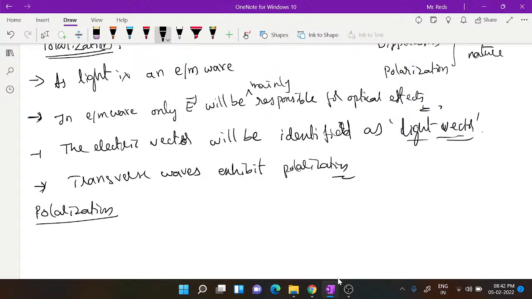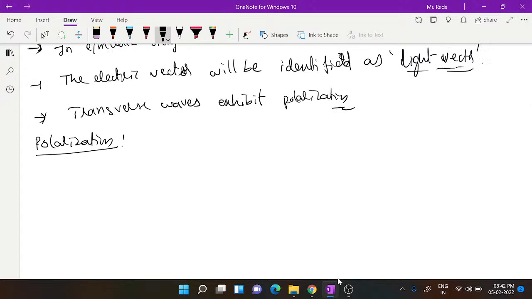So, first of all, what is polarization? To understand this, you first need to have an idea about what is unpolarized light and polarized light. Then you can have an idea about polarization. Unpolarized light is considered as light having vibrations in all possible directions. So it is light having vibrations of the electric field vector in the horizontal direction, vertical direction, in all possible directions.